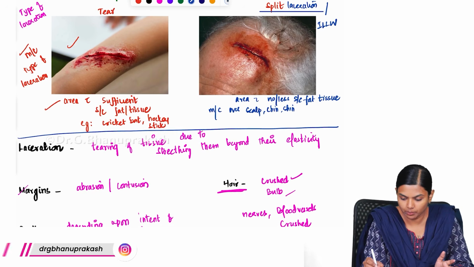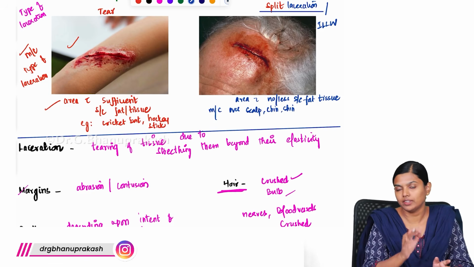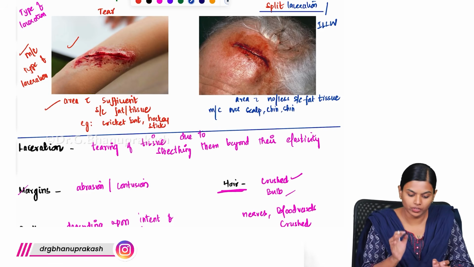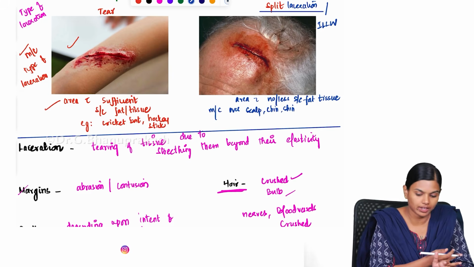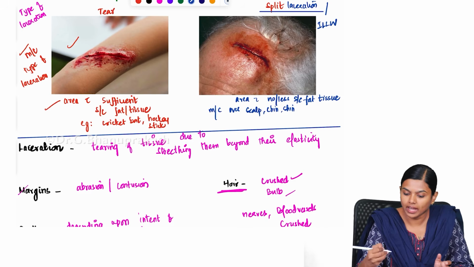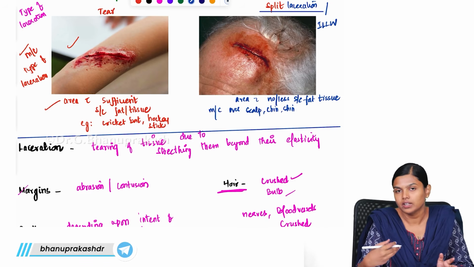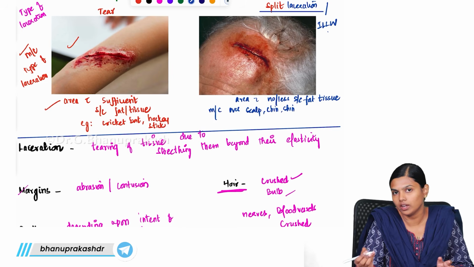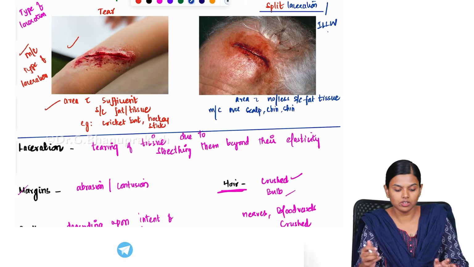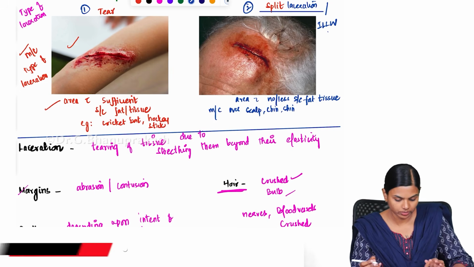First is your split laceration, another is your tear laceration. When there is enough subcutaneous tissue, you get tear laceration, which is the most common laceration we get. If there is not enough subcutaneous tissue, especially over areas like the scalp, shin and chin, you will get split laceration, otherwise known as incised looking lacerated wound. So these are the first two types of laceration, tear and split laceration.